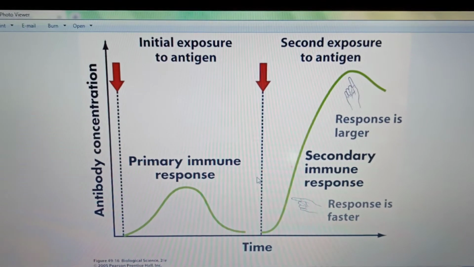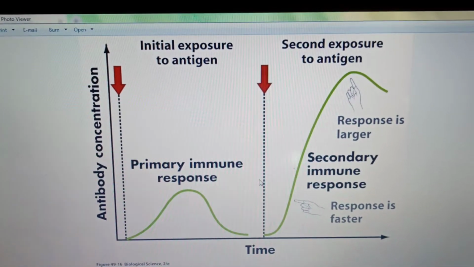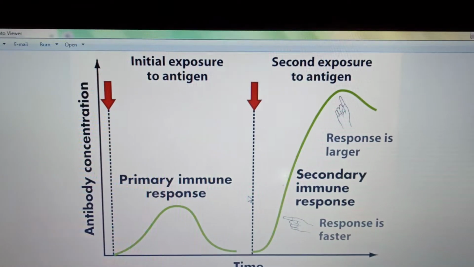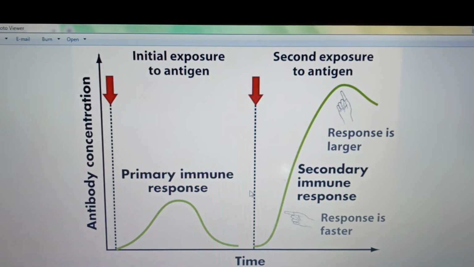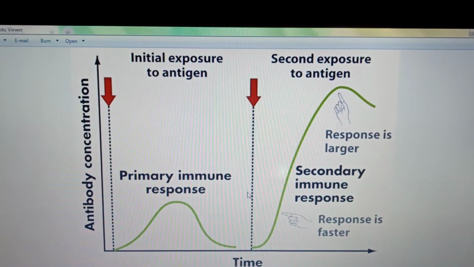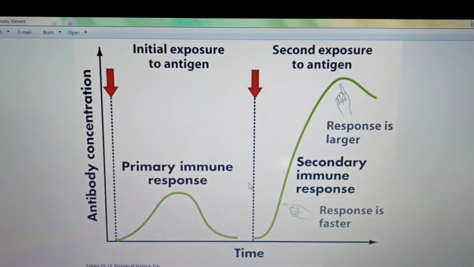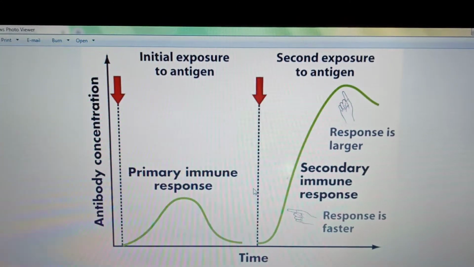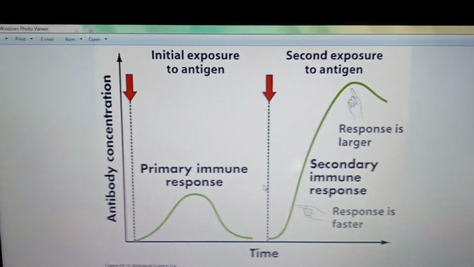So the antibodies will be stronger, and they can encounter the antigen. That is memory. When the same antigen enters your body a second time, your antibodies will be high enough to encounter it. This shows our body appears to have memory of the first encounter. Only when the same pathogen comes for the second time, the body will identify it and produce a greater number of antibodies. You can see in the picture how high the secondary immune response goes, and how low the first was.